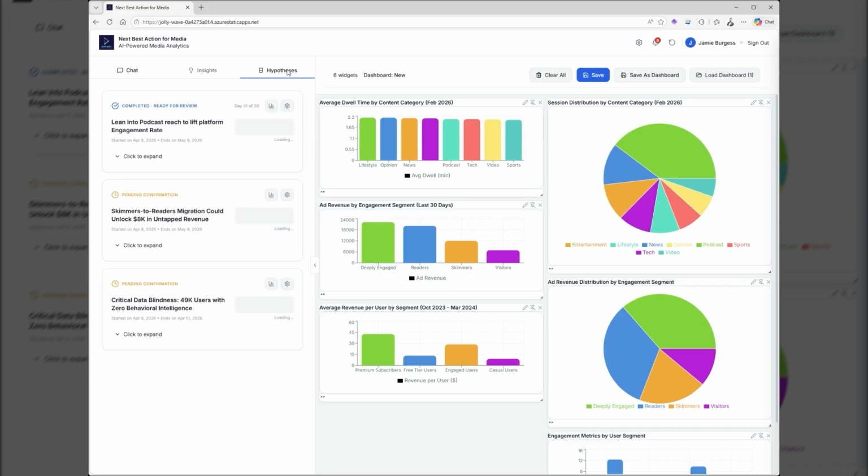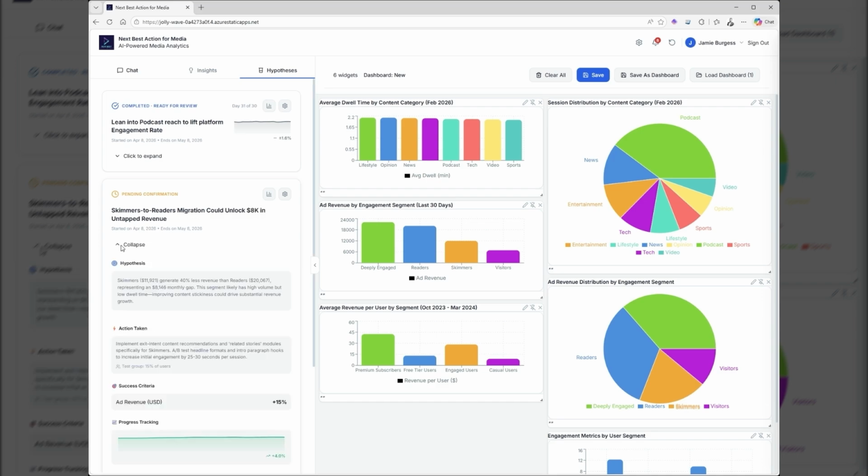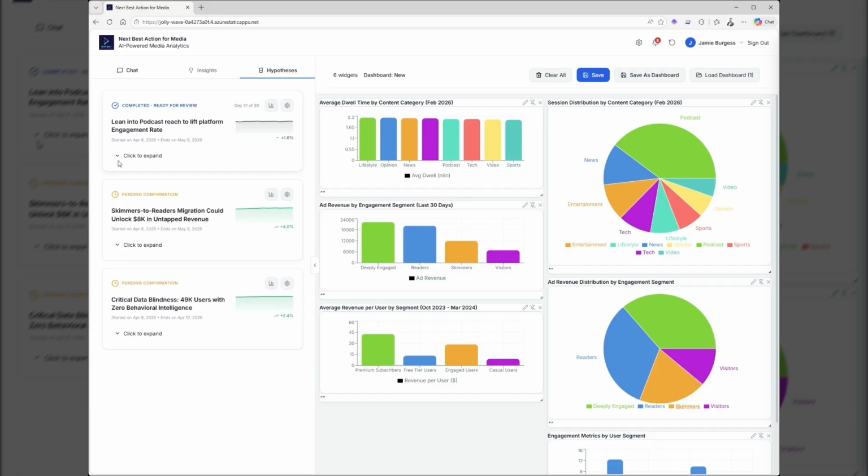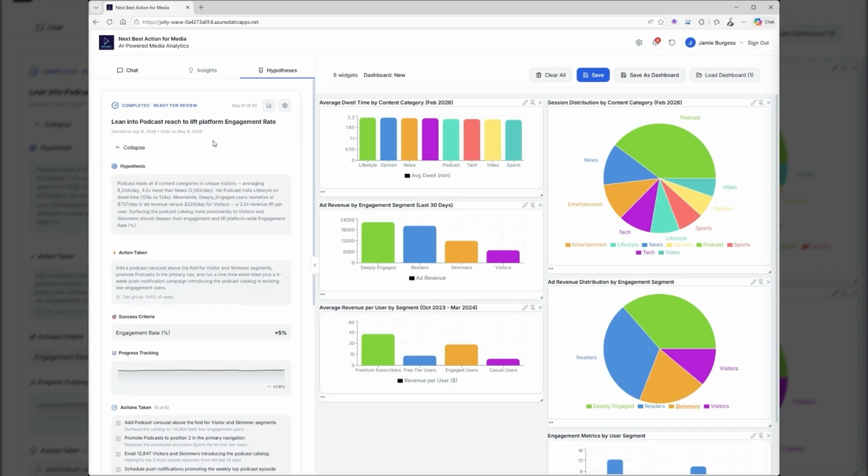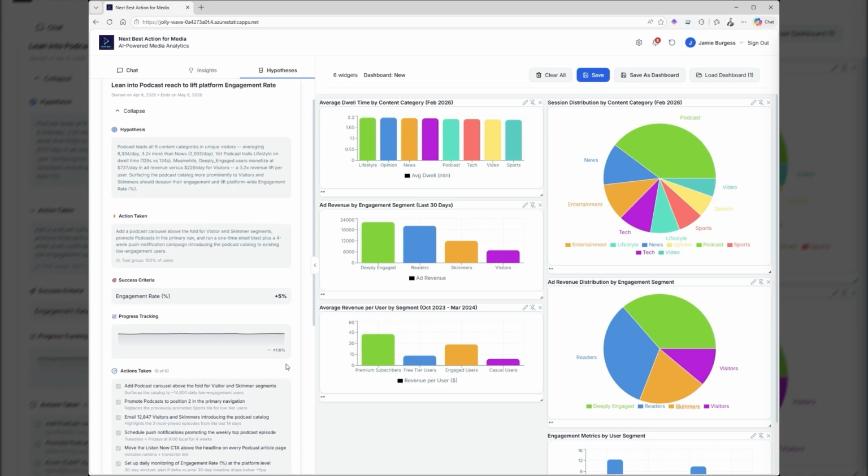So let's have a look at these hypothesis agents that are running and some that have run in the past. In this example, these ones are pending confirmation. They've previously run, and they've watched over the data, and they are still waiting on confirmation from the human as to what to do. This hypothesis at the top, however, has completed, finished its run, and has made its recommendation. In this example, effectively, we were looking at podcasts leading to 8 content categories and unique visitors, averaging 8,500 a day. Podcast trails on lifestyle dwell time. So let's see what we can do about it: add a podcast carousel, do some other things. Let's look at the actions that were taken by the agent.